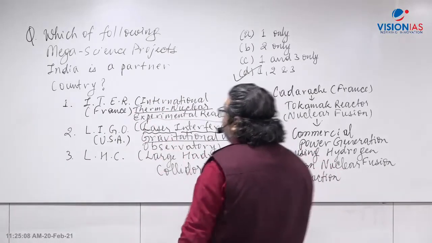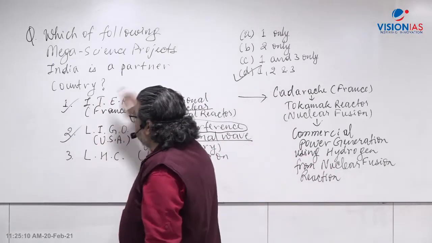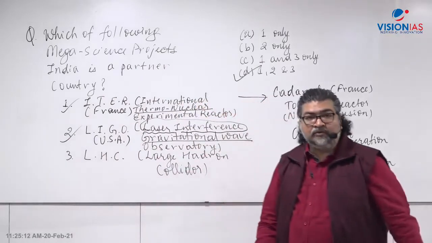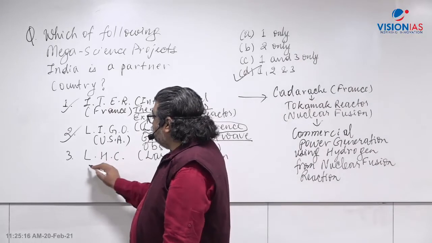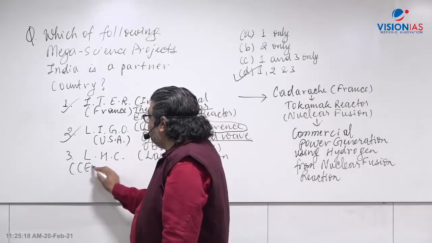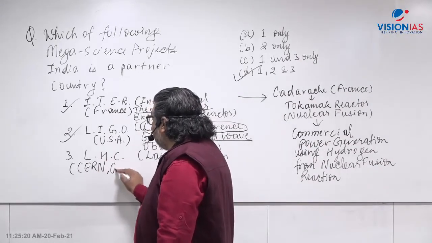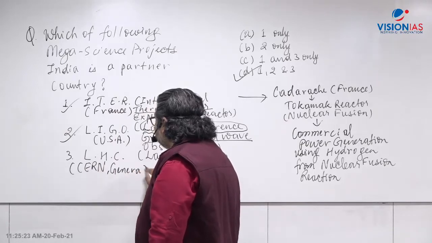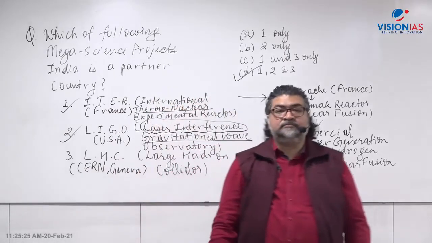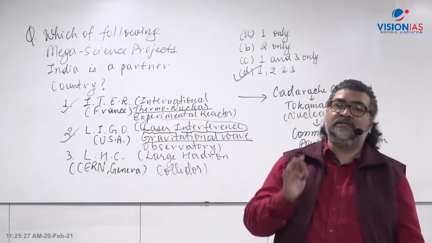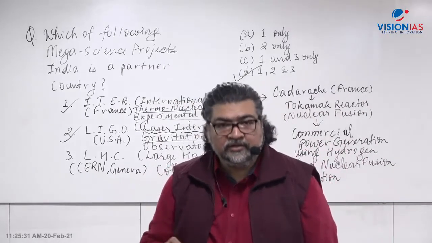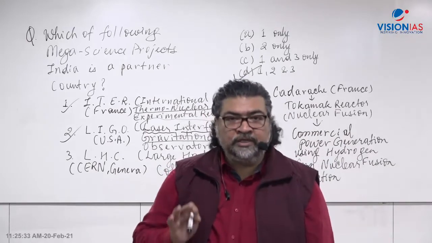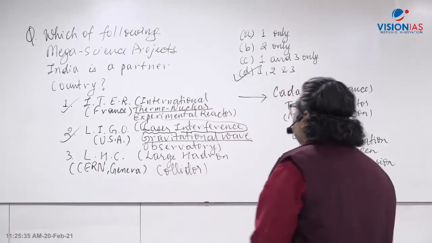India was also a member of that. Indian scientists were also working with LIGO. So is true with the LHC. What is the LHC? The Large Hadron Collider, that is in CERN, Geneva. There is an organization called CERN in Geneva. CERN, the European Centre for Nuclear Research. Right? What does CERN stand for? European Centre for Nuclear Research. It has built the LHC.